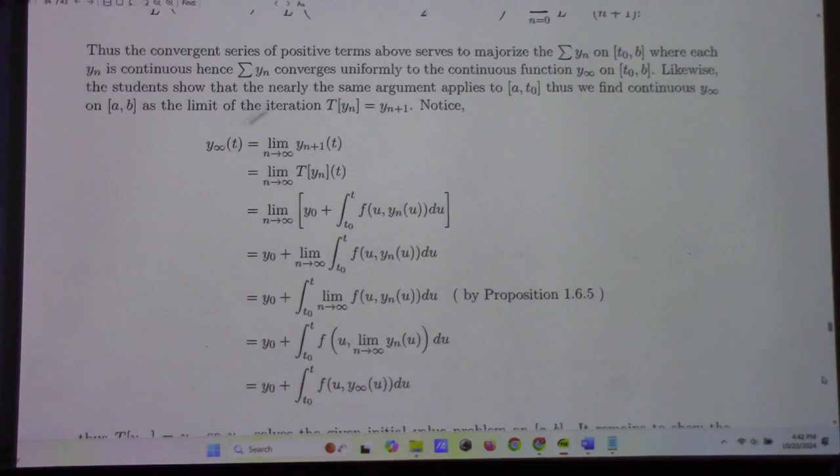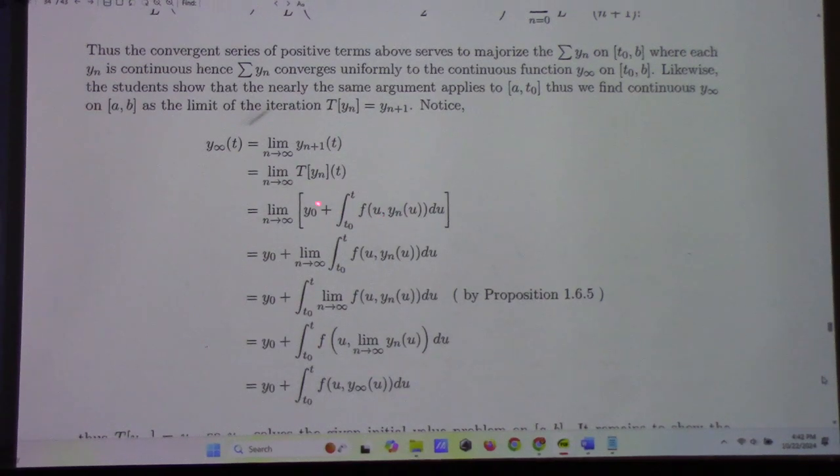Because we know that a uniformly convergent series of continuous functions has a continuous limit function, among one thing. But more than that, we can calculate as such: y, the limit function, is the limit of the sequence, right? But that's the limit of the y_n, but that's equal to this, right?